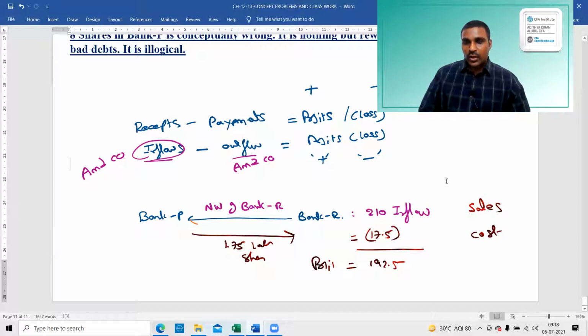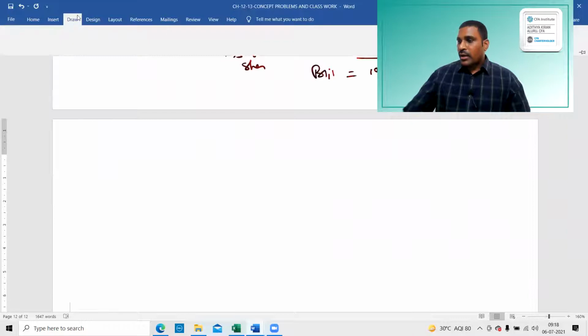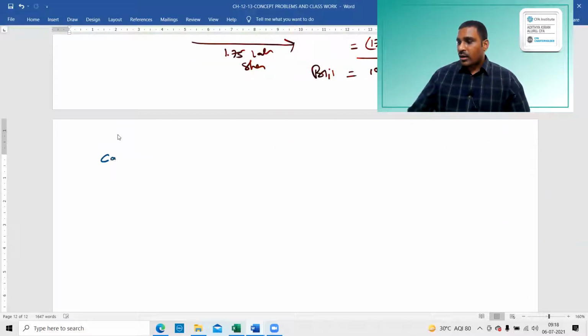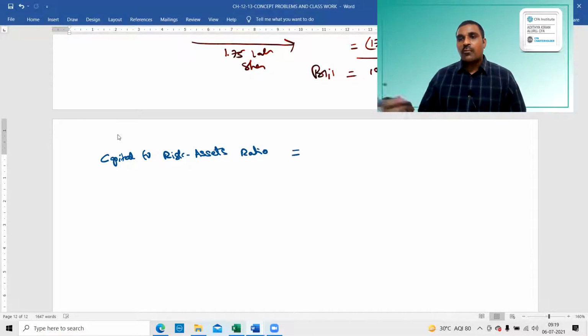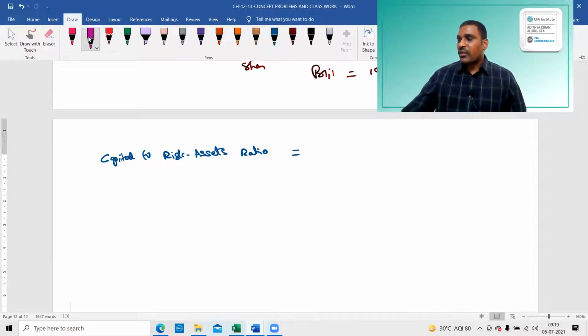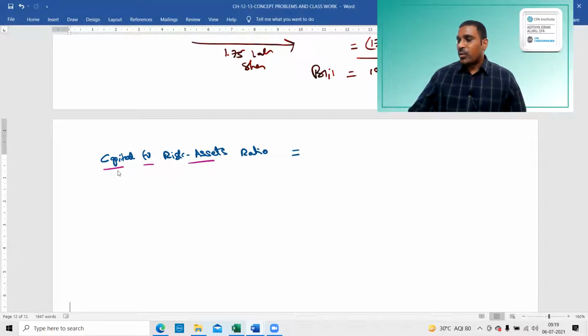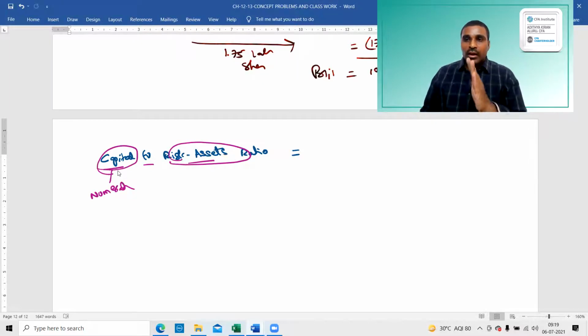I'll show you. Capital to risk assets ratio, CAR, is equal to capital to risk weighted assets. Whenever we see this, the word before "to" will be the numerator and the word after "to" will be the denominator.